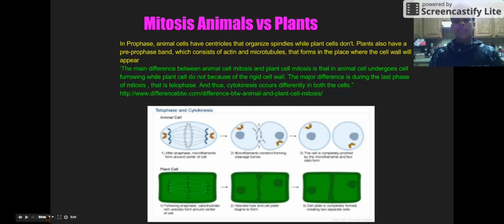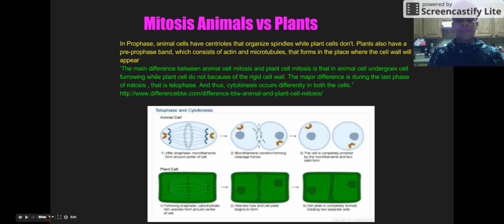Mitosis in animals and plants. In prophase, animal cells have centrioles that organize spindles, while plant cells do not. Plants also have a pre-prophase band, which consists of actin and microtubules that forms in the place where the cell wall will appear.